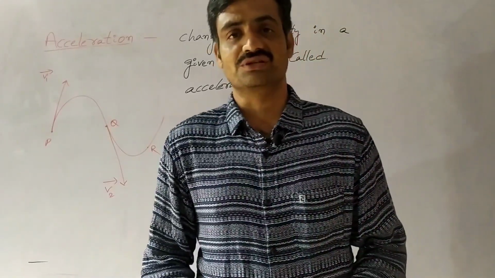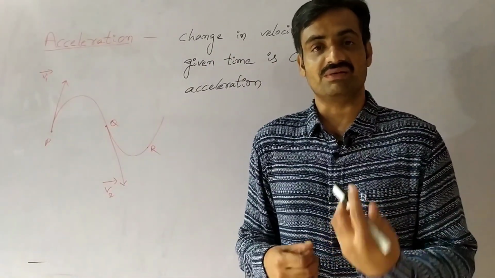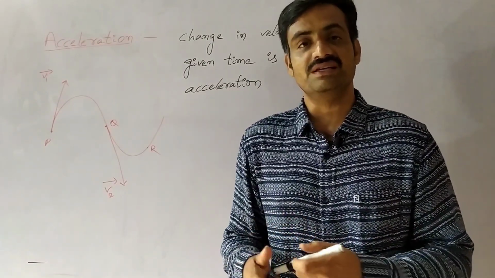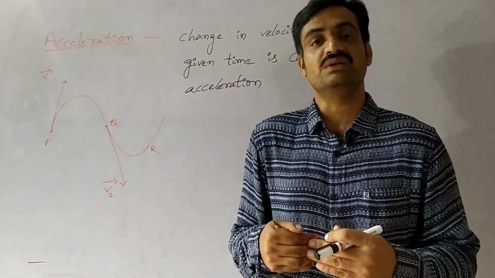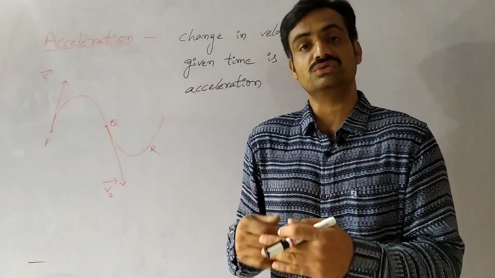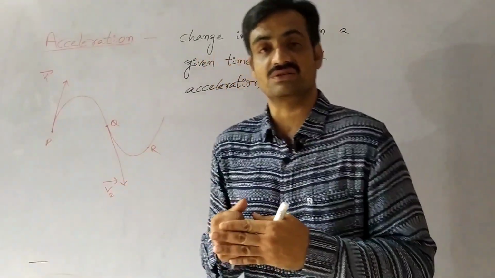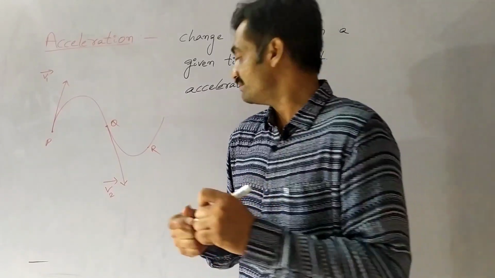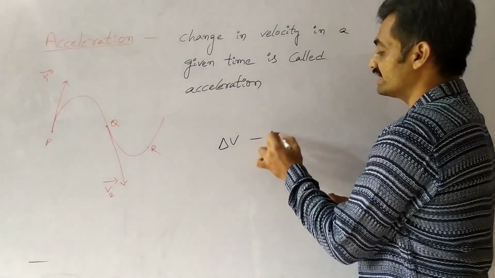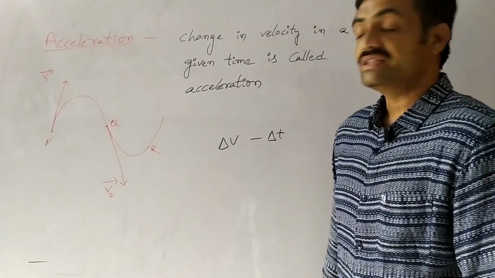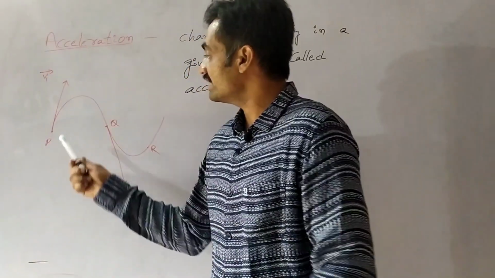Acceleration. What is acceleration? Before we start, let us give an example. Let us consider that a person is traveling on a bike. Initially his speed is about 40 km per hour. After that his velocity decreases from 40 km per hour to 20 km per hour. This decrease in the velocity is represented as change in the velocity in a given time. That represents acceleration.